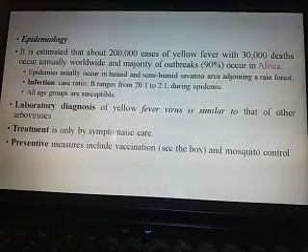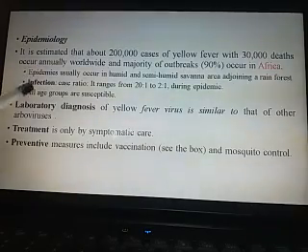Epidemiology: it is estimated that 2 lakh cases of yellow fever with 30,000 deaths occur annually worldwide, and among them 90% of cases are from Africa. Epidemics usually occur in the humid and semi-humid savanna area adjoining the rainforest that are very common in African countries. Infection case ratio ranges from 20 to 1 to 2 to 1 during epidemics.